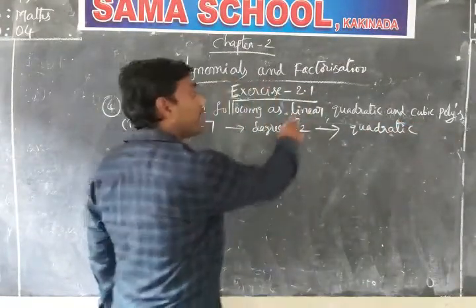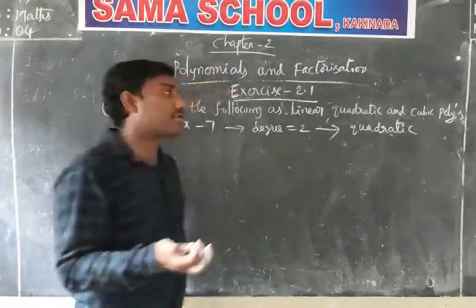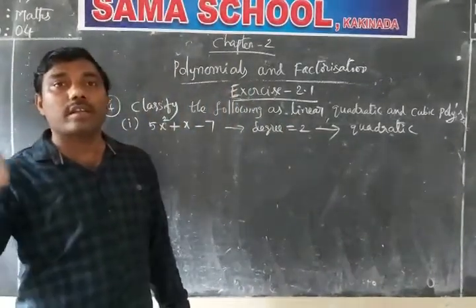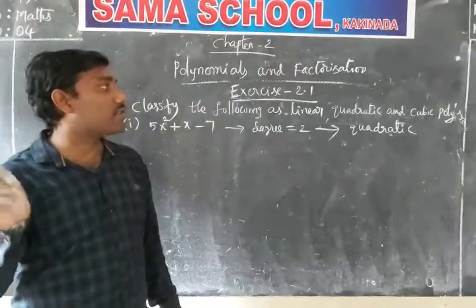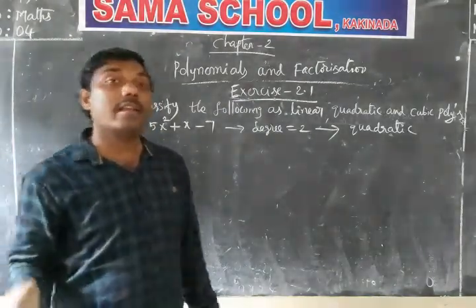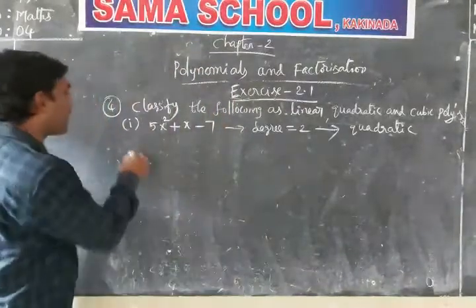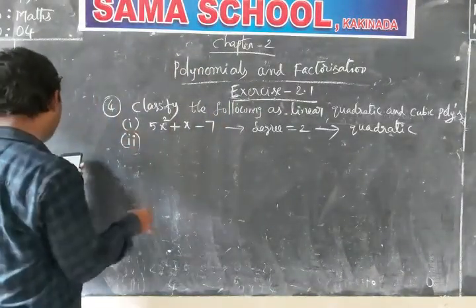Before going to the next question, what is linear? If the degree of the polynomial is 1, it is called linear. If the degree of the polynomial is 2, it is called quadratic. If the degree of the polynomial is 3, it is cubic. Now I hope you have clarity to get the answers for the next questions.